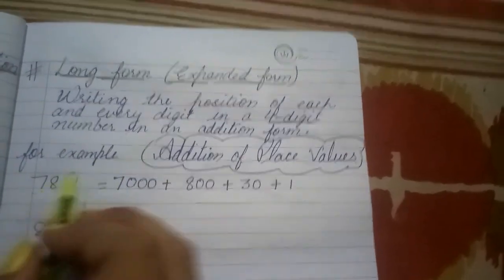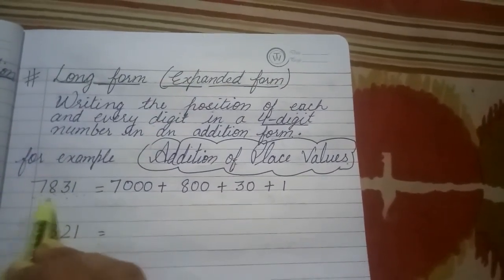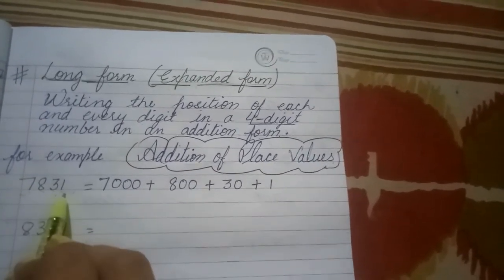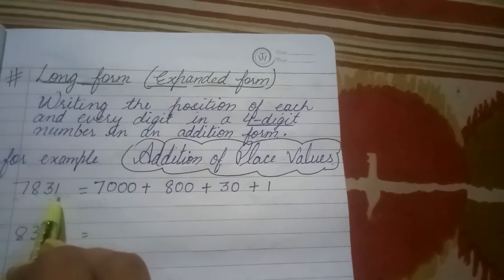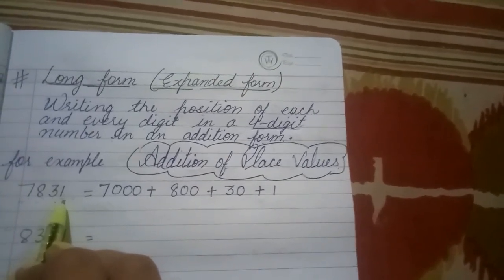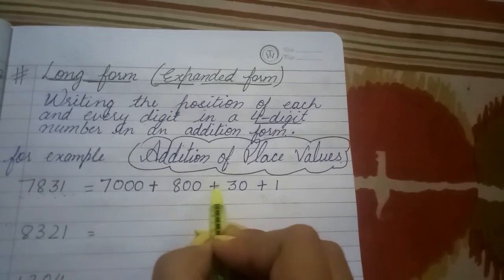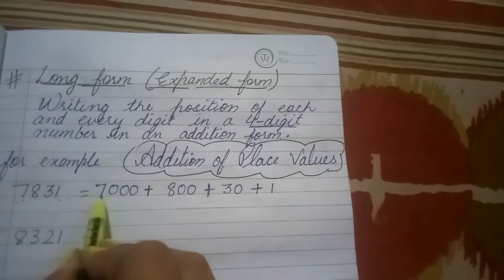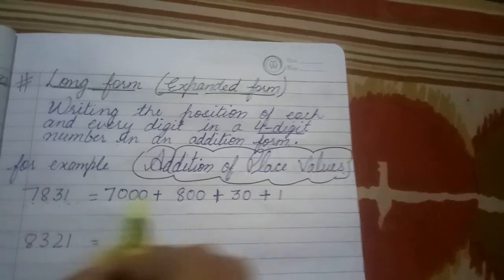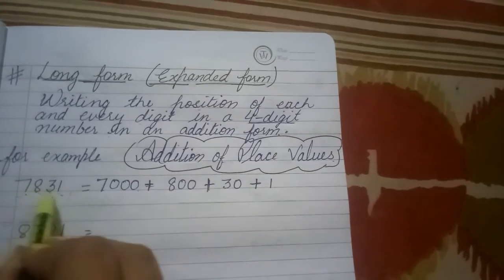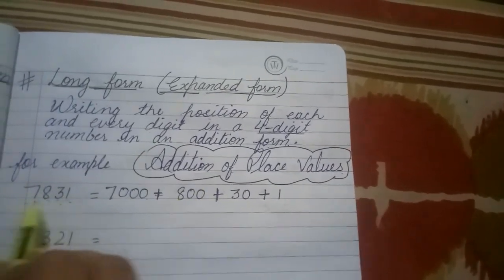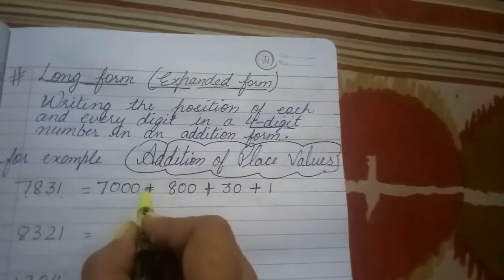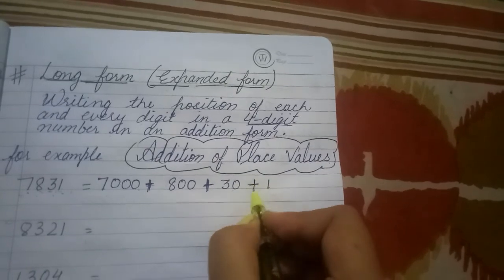For example, we have this 4-digit number 7831. So in this 4-digit number, just write the place values and add it. We will be adding it only by signifies by the sign of addition. So what is the place value of 7 here? Place value of 7 is 7000 plus. What is the place value of 8? 1, 2. It is 800, 3, 30. And what is the place value of 1? 1. So this is your expanded form.